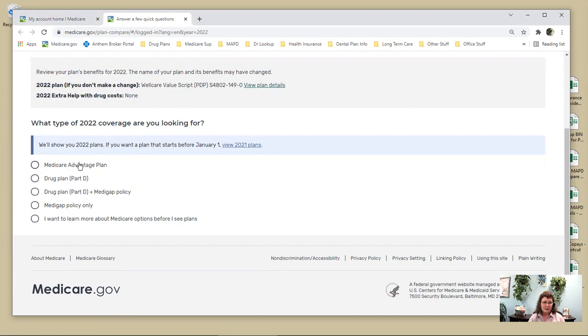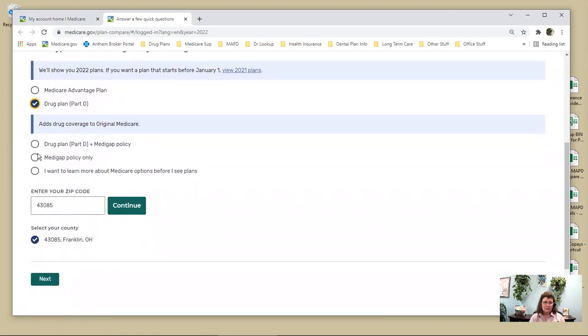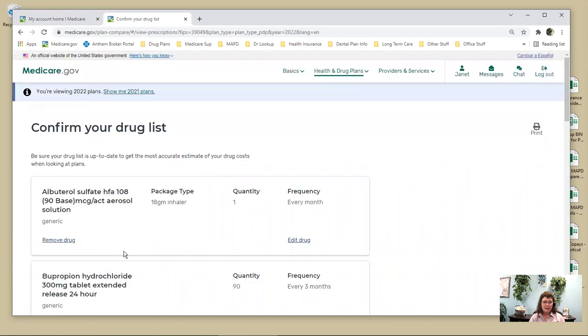If you have a Medicare Advantage plan, you'll click on a Medicare Advantage plan. If you have a Medicare supplement and a drug plan, you only really care about the drug coverage here. And it's very easy to toggle at the end between these. So I'm going to click prescription drug plan and next.